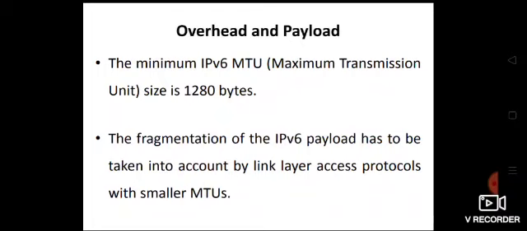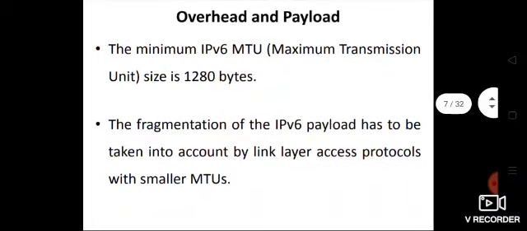The fragmentation of the IPv6 payload has to be taken into account by link layer access protocols with smaller MTUs. What do you mean by that? Here IPv6 packets have to be sent over different standards which may not support this MTU size of 1280 bytes.